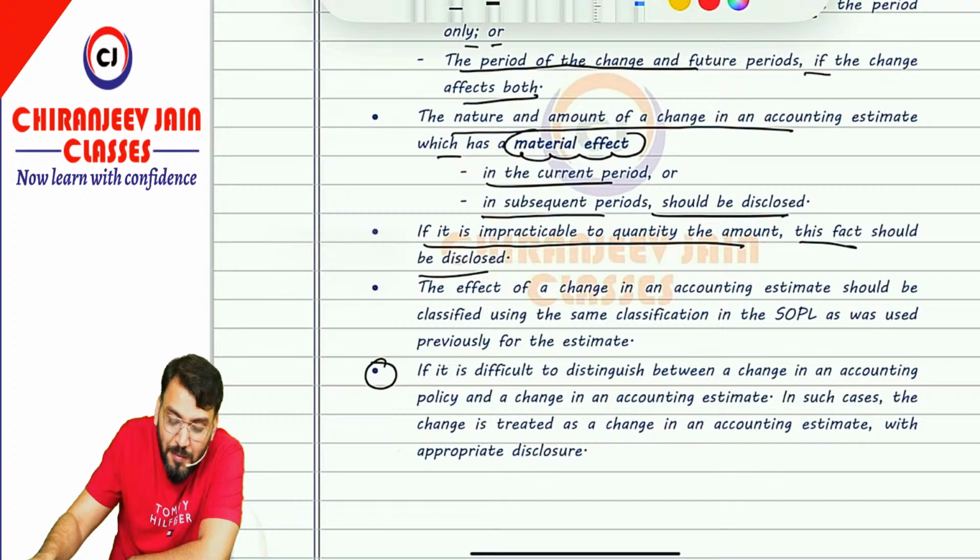Correct. Now one clarification has been given by AS5. Suppose you are not able to distinguish between changes in accounting estimate and changes in accounting policy, then it should be considered as changes in accounting estimate, not changes in accounting policy. This clarification has been given by AS5.